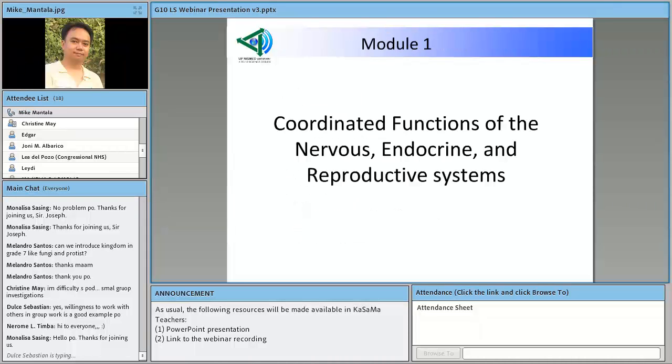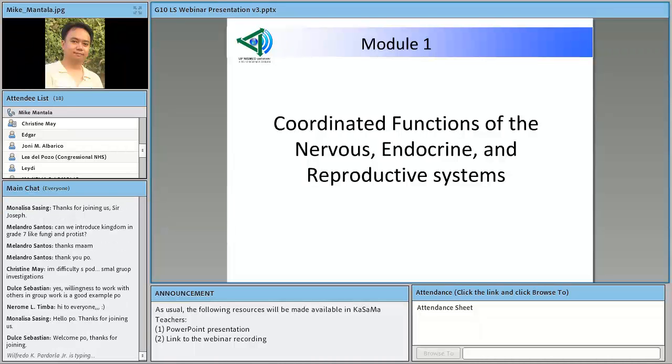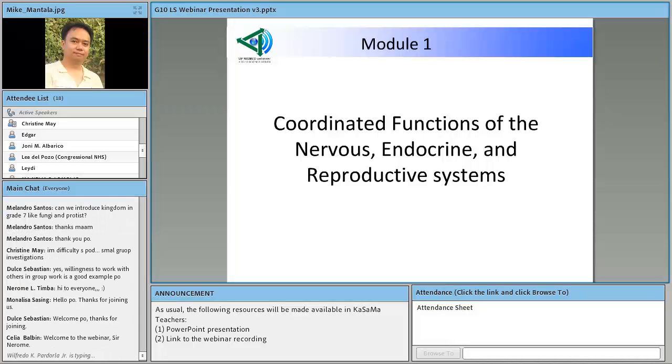Okay, so I'm going to introduce to you now Module 1, Coordinated Functions of the Nervous, Endocrine, and Reproductive Systems. Note here, of course, that the operative words in the title are coordinated functions. Okay? In grade 7, what we actually did was introduce the term interaction.